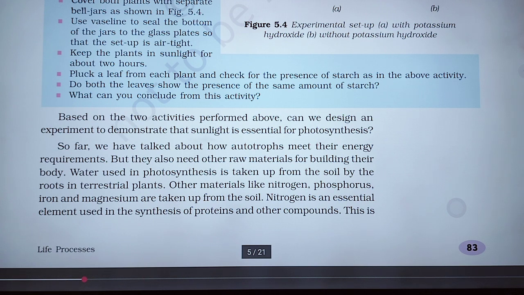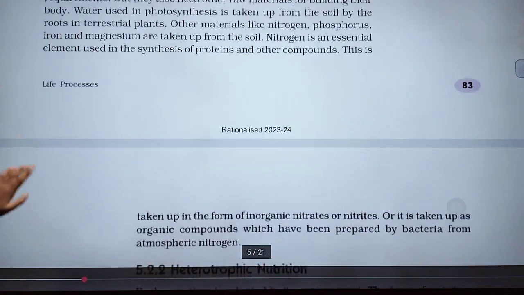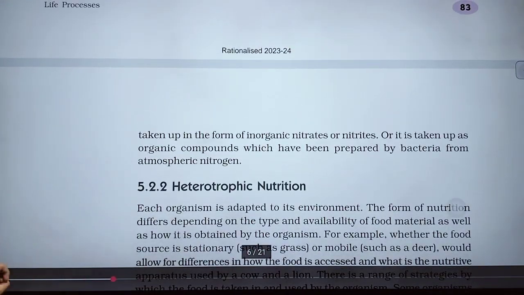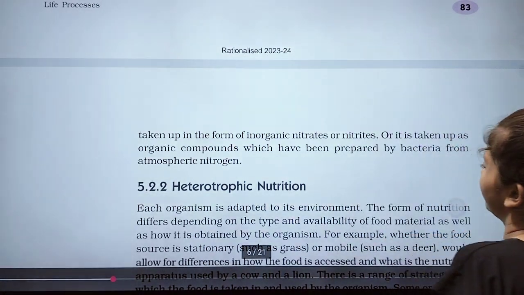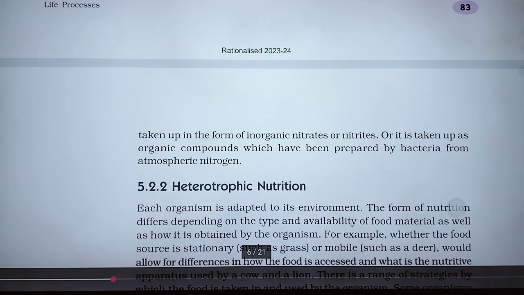Nitrogen is an essential element used in the synthesis of protein and other compounds. It is taken up in the form of inorganic nitrates or nitrites, or as organic compounds, which have been prepared by bacteria from atmospheric nitrogen. So this is about photosynthesis and autotrophic nutrition.